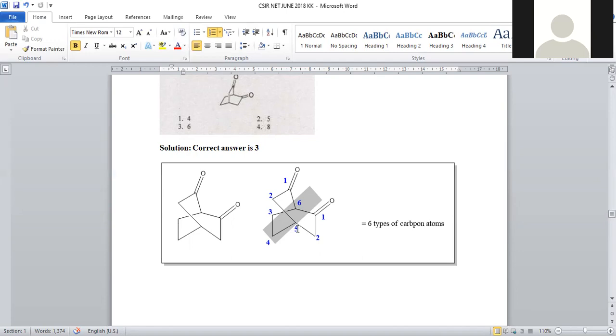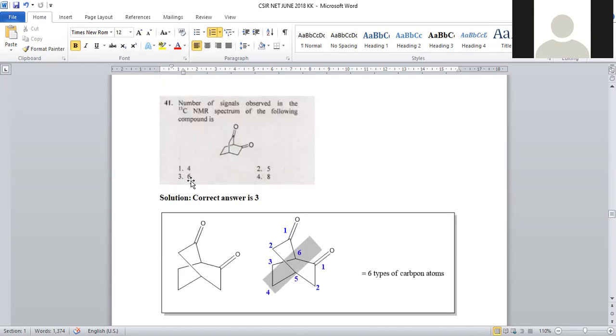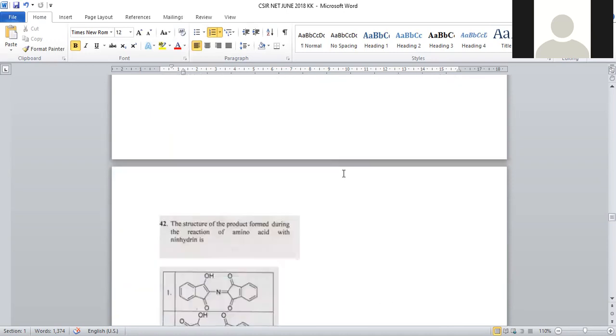Here we have this bridgehead carbon, which is nowhere related with any other. So this is the fifth type. And this other bridgehead carbon is the sixth type. Total 6 sets of carbon atoms are present. So the correct answer will be option number 6. Because these two carbons and these two carbons are identical, actually a total of 8 carbons are there in the bicyclic system, but 2 sets of carbons are identical. That's why the total possible carbon types will be 6. For question number 41, option number 3 is the right answer.